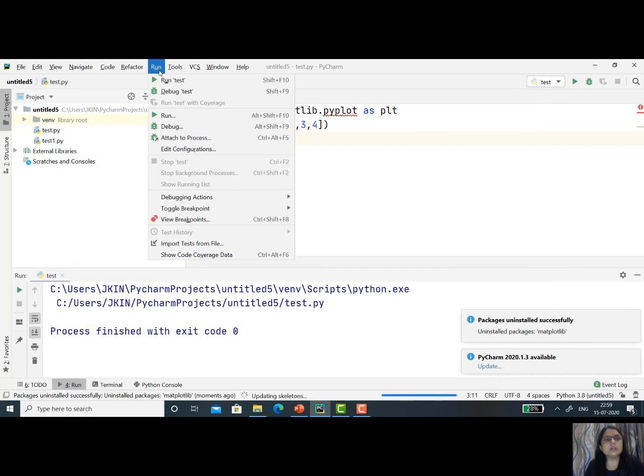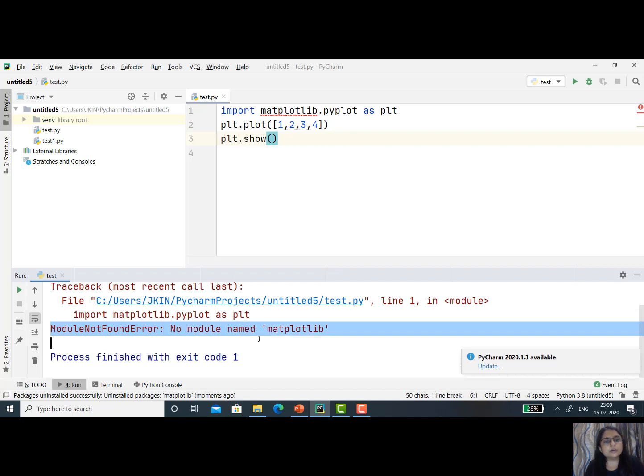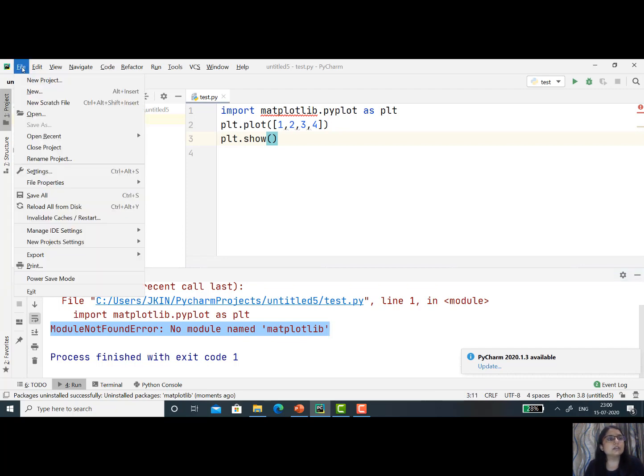See, if I run this code now, here is the ModuleNotFoundError: no module named matplotlib. So that package is not installed. First of all, you have to install the package. How can you install it? It's too simple.